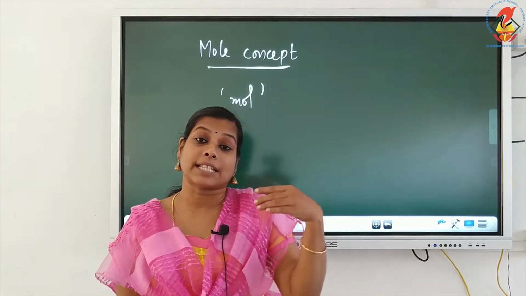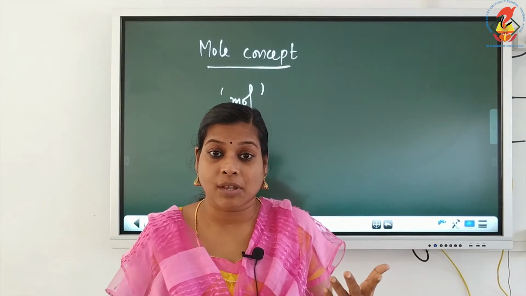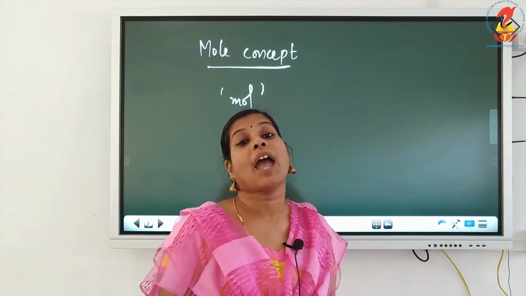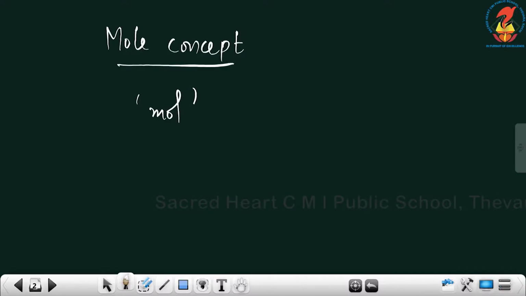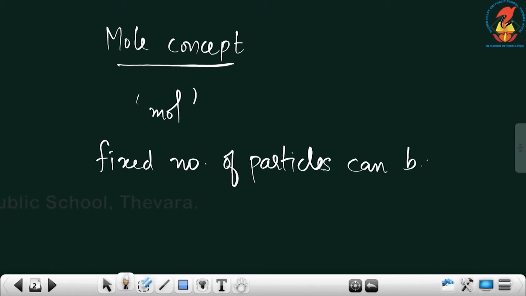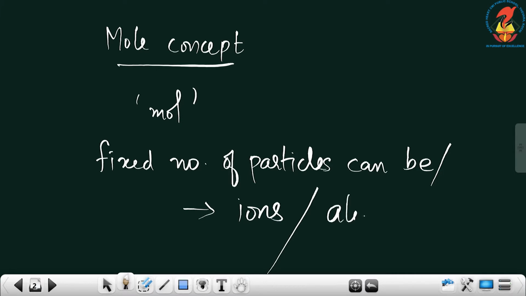That species can be atoms, or molecules, or ions.